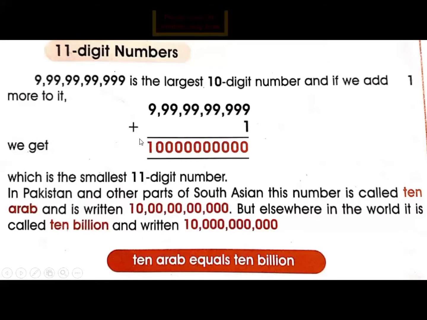In the Pakistani system, the 11-digit number is called 10 Arab, and in the international system, the 11-digit number is called 10 billion. 10 Arab means 10 billion, and 10 Arab is equal to 10 billion.